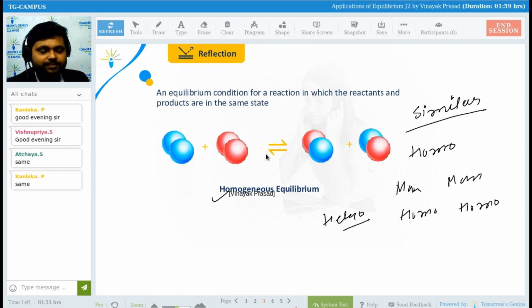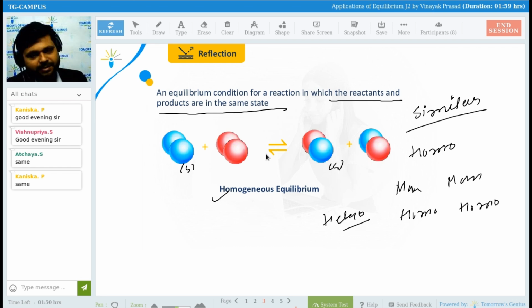Right? So what will be in the homogeneous equilibrium? An equilibrium condition for a reaction where the reactant and product are in the same state. Same state means, if the reactant is in solid state and the product is also in solid state, or if it is in liquid state and the product is also in liquid state, then it is the same phase or same state. Is it okay? So that is homogeneous equilibrium, everyone? Any doubt?